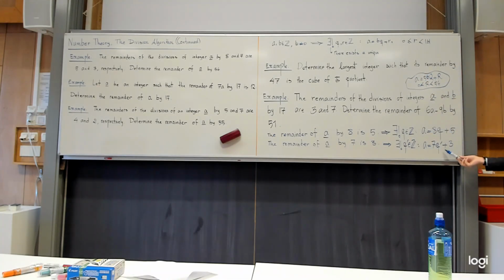So from these two equalities, you need to find a way to reach an equality of this form where R satisfies this condition. If you can find that relation with a given number R, which lies between 0 and 56, then you can claim this number to be the remainder. You can declare that number to be the remainder. Okay, so then you have a strategy for the problem. So you need to find this relation.